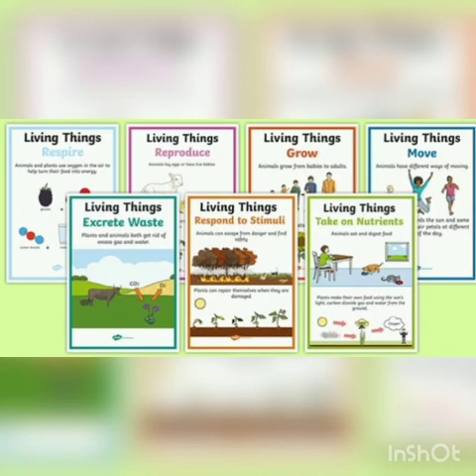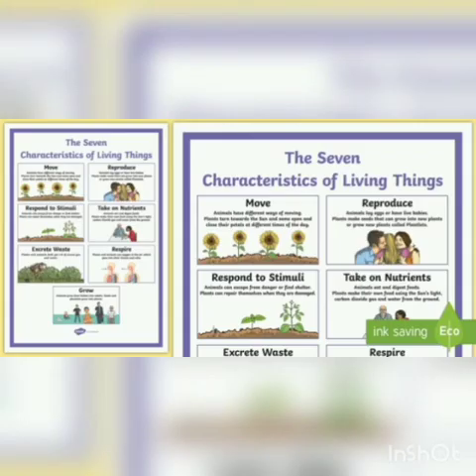And all living organisms produce their own young ones. Yes or no? Young ones can be produced by all living organisms, starting from microorganisms to multicellular organisms like us. We produce our own young ones, we produce our own generation. So they reproduce, they grow.